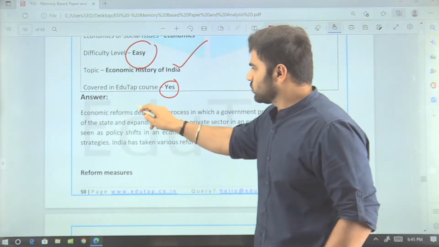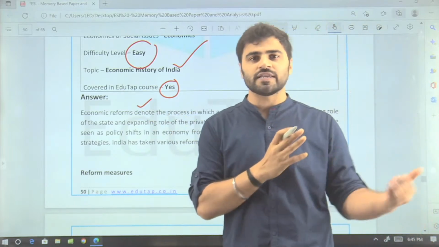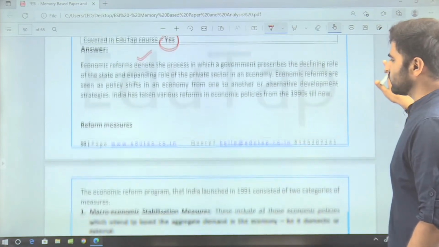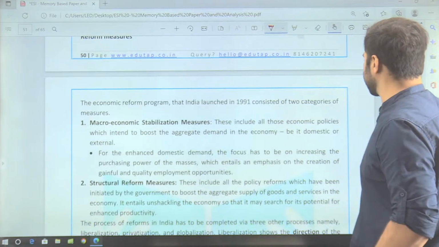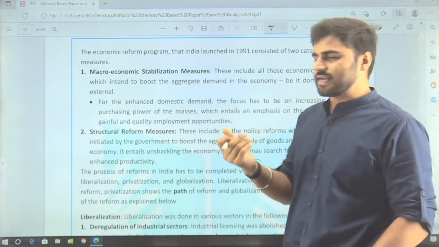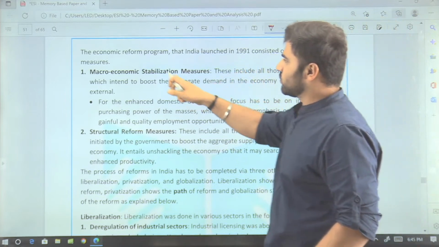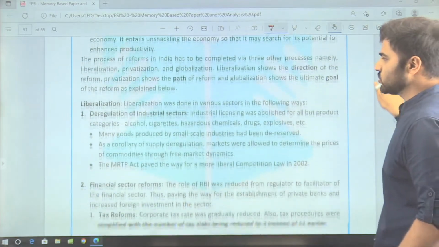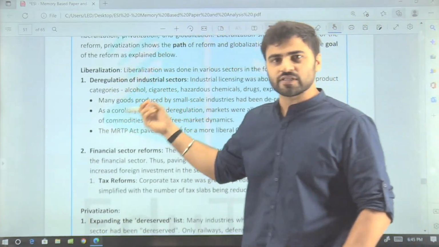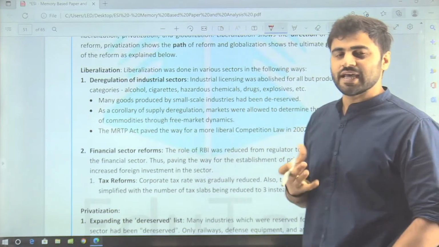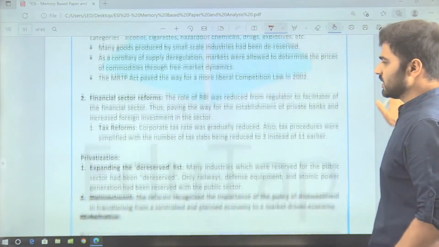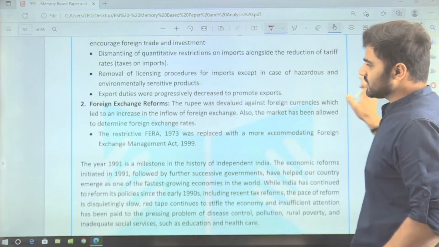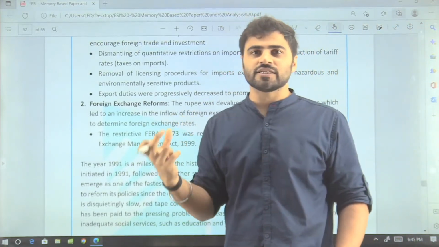So first of all, guys, you need to define what is economic reforms, since it is specifically asked in the question. Then after that, what reform measures have been taken from 1990 till now, right? Here you can bifurcate your answer: macroeconomic stabilization measures, structural reform measures, etc. Under which you can easily cover liberalization, and mention what kind of liberalization measures have been taken. Then privatization, and you can also mention globalization, right? So this is how you can easily answer this particular question, right, guys?